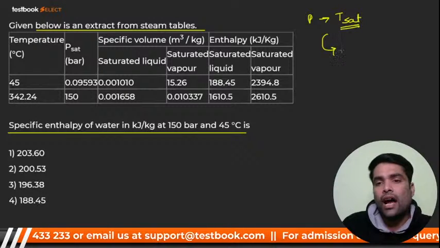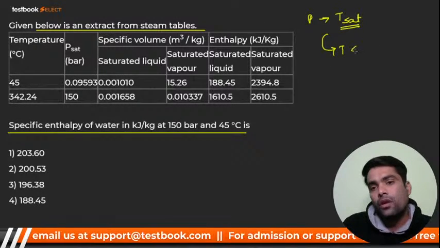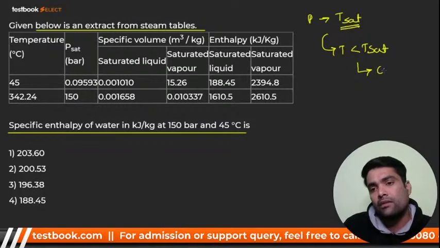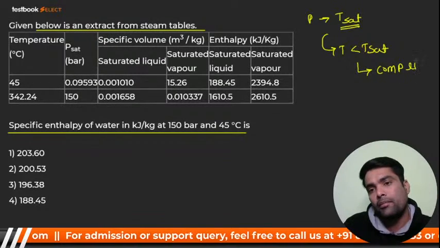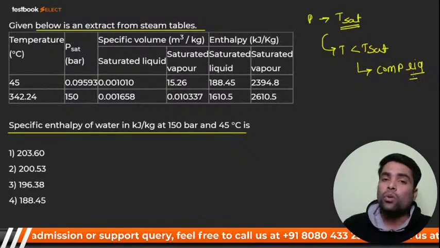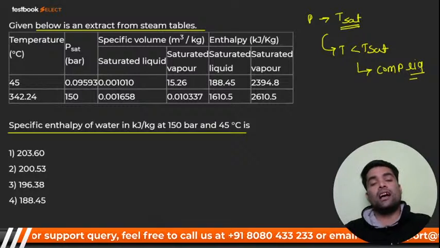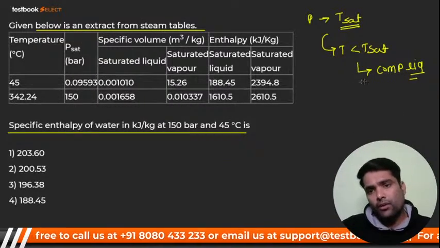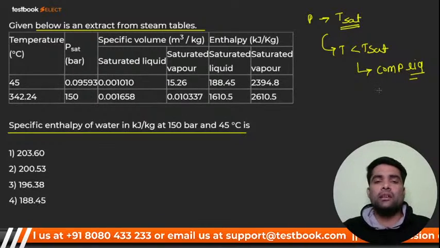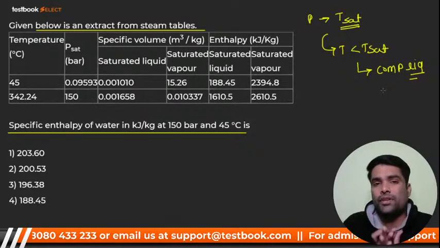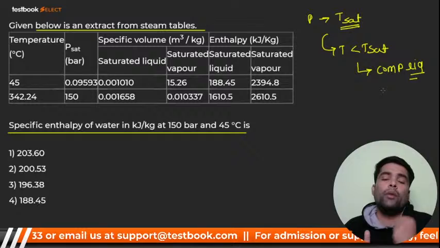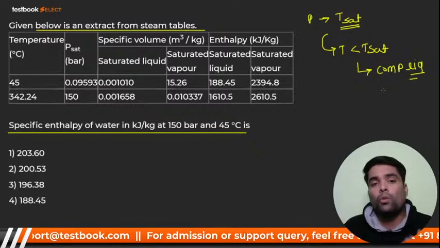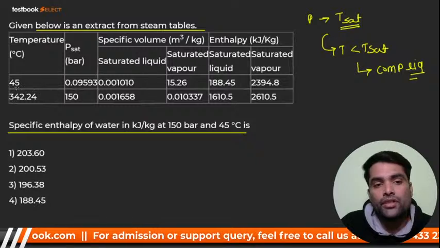And suppose I have a temperature which is less than the saturation temperature. Then I can say this particular liquid is nothing but what, my dear? Compressed liquid. If you remember, I have already explained very well in the class of pure substance, if you remember, my dear, right? And I want to tell you the properties of the compressed liquid do not vary with the pressure, it is more dominated. It varies independently. And my dear, it varies more with the temperature.